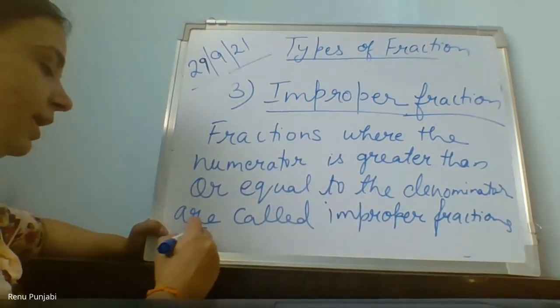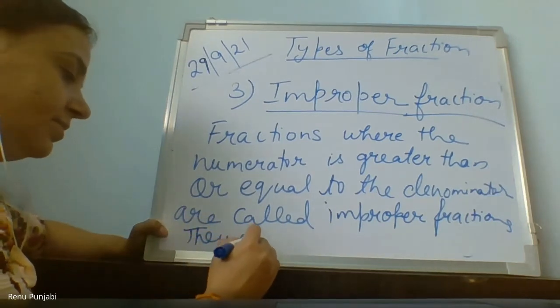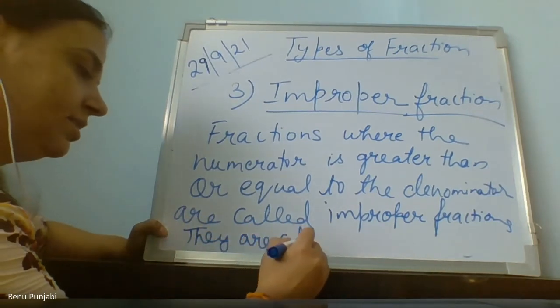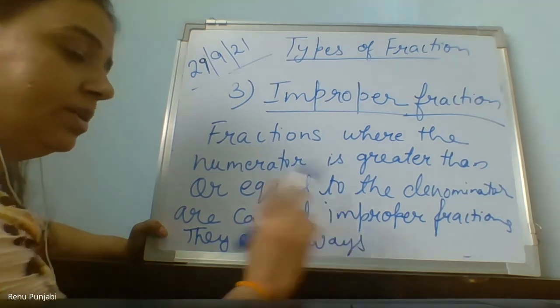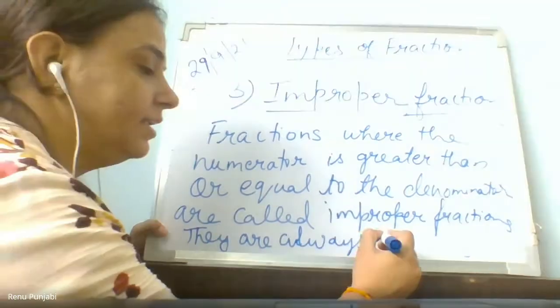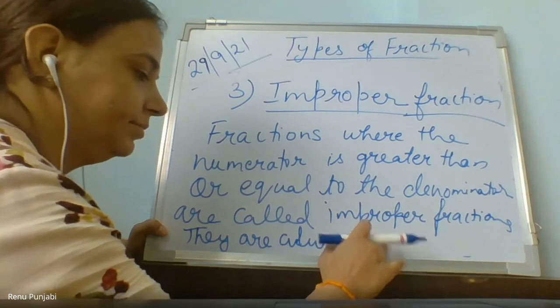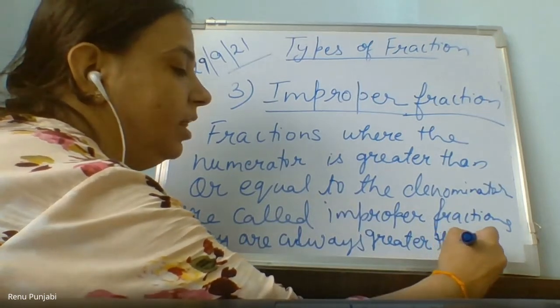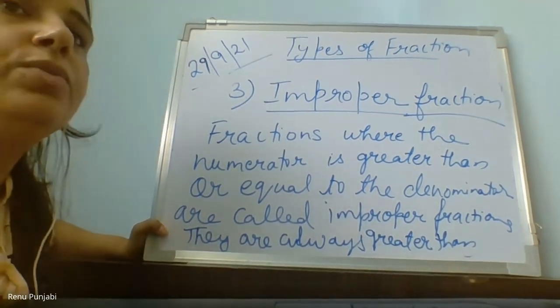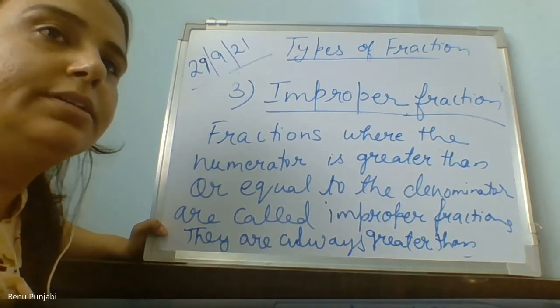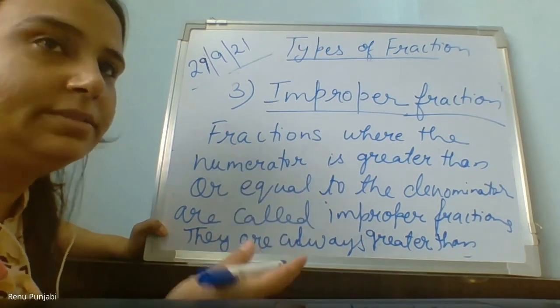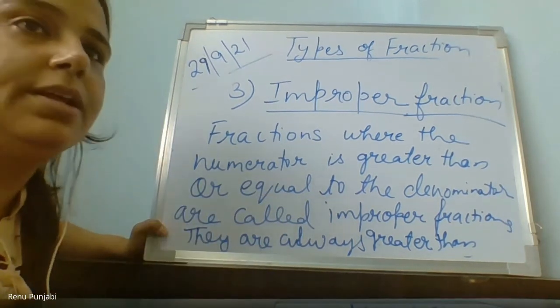They are always greater than the one whole complete. Always greater than. Numerator means the upper number is greater than the denominator, then it's an improper fraction.